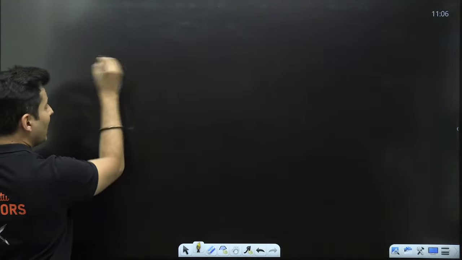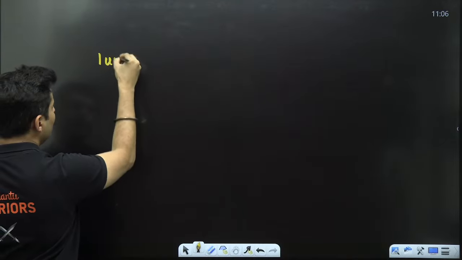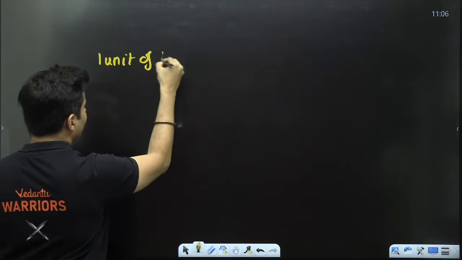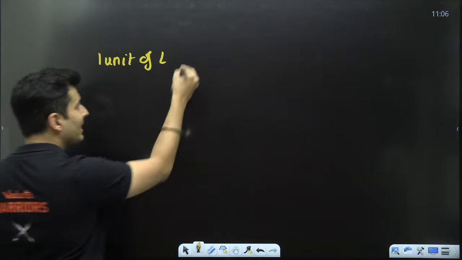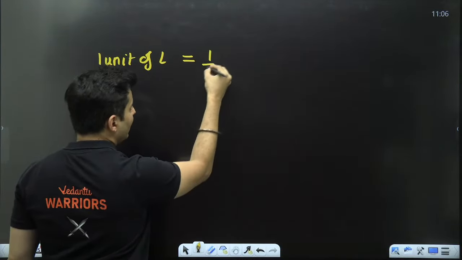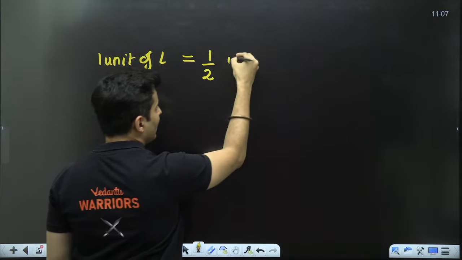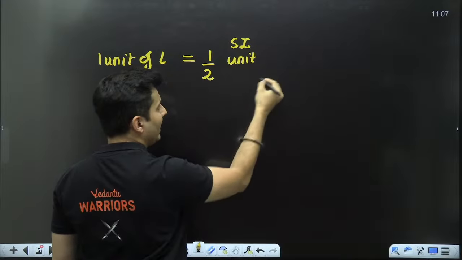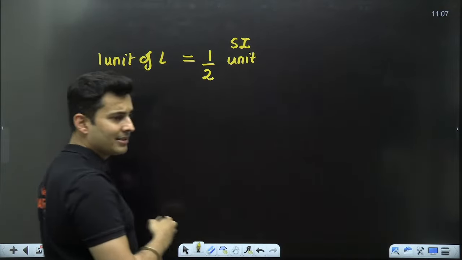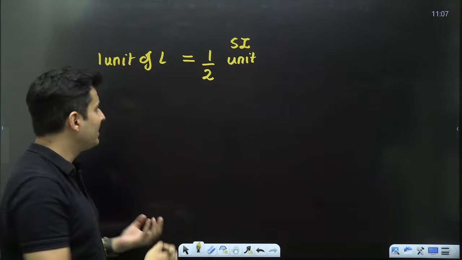Okay, I'll give you an example. One unit of length as per this is halved. So the one unit of length is half times the SI unit of length, which is in meters.